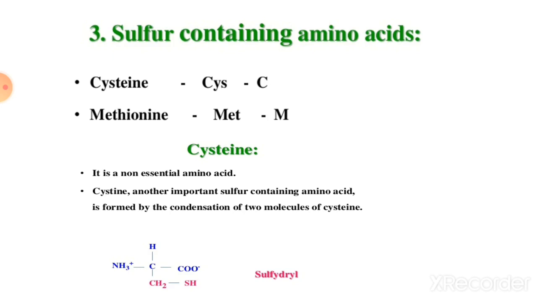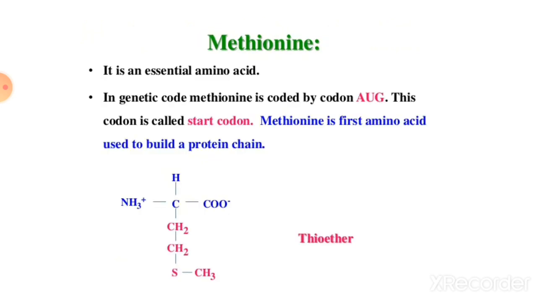Mostly an objective question is asked in the exam as, a dash is an example of sulfur containing amino acid. Answer is cysteine and methionine. Okay, first is cysteine. It is a non-essential amino acid. Cystine, another important sulfur containing amino acid, is formed by the condensation of 2 molecules of cysteine. Then methionine.